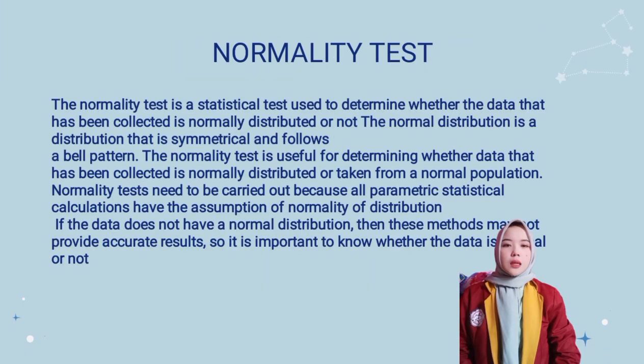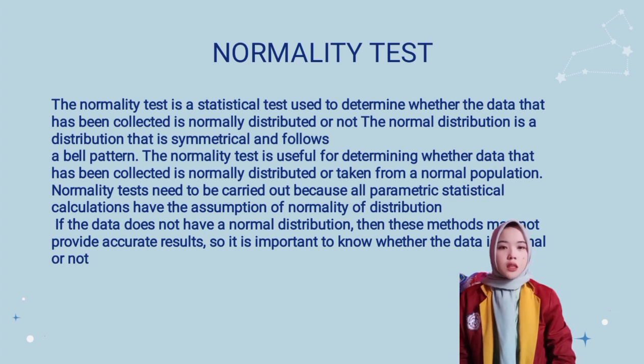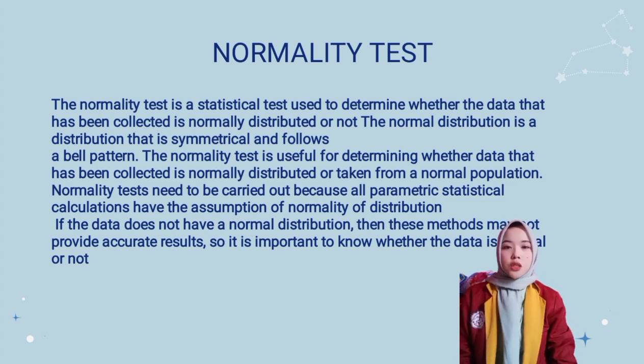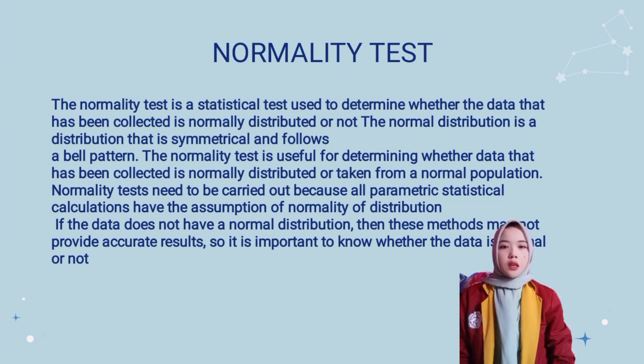Next, the normality test is a statistical test used to determine whether the data that has been collected is normally distributed or not. The normal distribution is a distribution that is symmetrical and follows a bell pattern. The normality test is useful for determining whether data that has been collected is normally distributed or taken from a normal population. The normality test needs to be carried out because parametric statistical calculations have the assumption of normality of distribution.